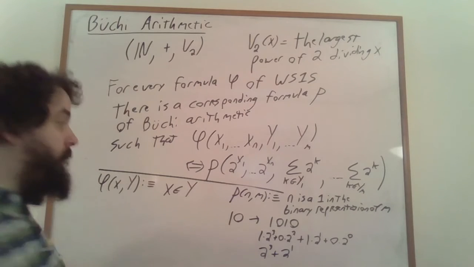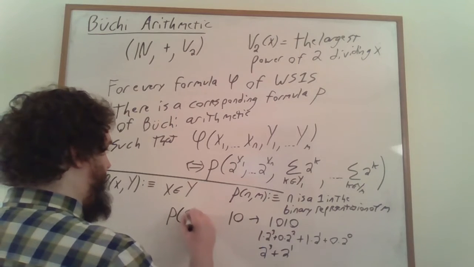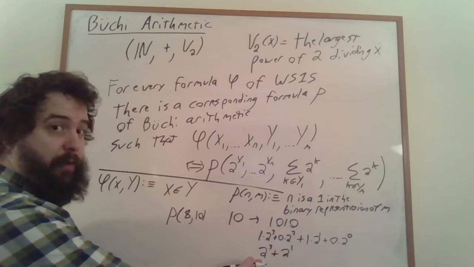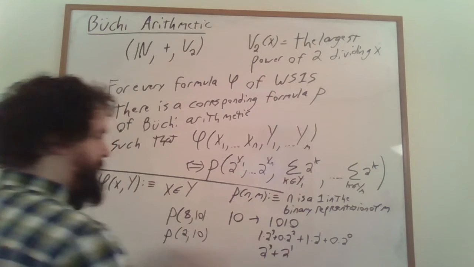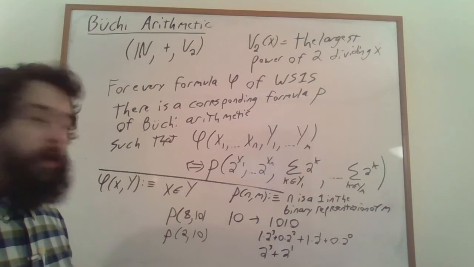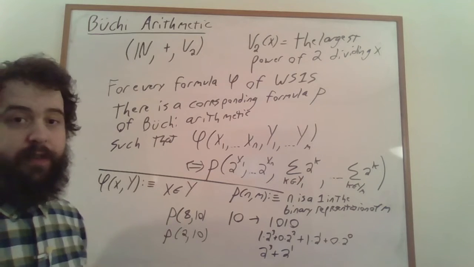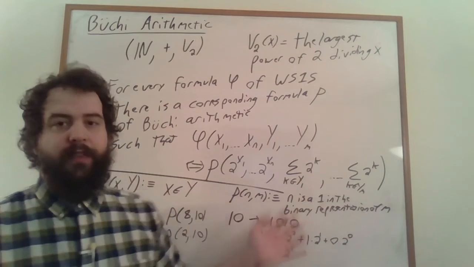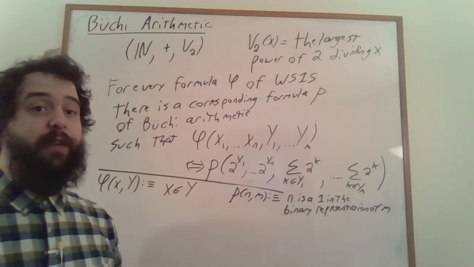So in particular, we would want it to be the case for 10 that rho of 8, 10, because 8 shows up in the power of 2 decomposition. And we'd also want it to be the case that rho of 2, 10, because 2 shows up in the binary decomposition of 10. But we wouldn't want it to be the case that rho was true of anything else, comma 10. So we're trying to find a formula in Büchi arithmetic that expresses this particular relationship. And I encourage you to pause and try to figure out what that formula is.